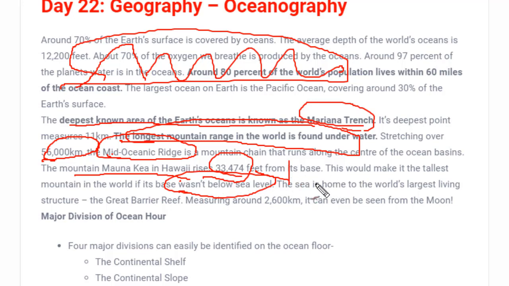Now we know the fact that the tallest mountain of the world is Mount Everest, but if we consider the base, from the base if we consider, then Mount Mauna Kea is the tallest mountain from the base itself. Okay, so these were the interesting facts which you should know. Although it is not important for the UPSC examination, you should know, as it might be asked in some one-day examination if you are appearing for.